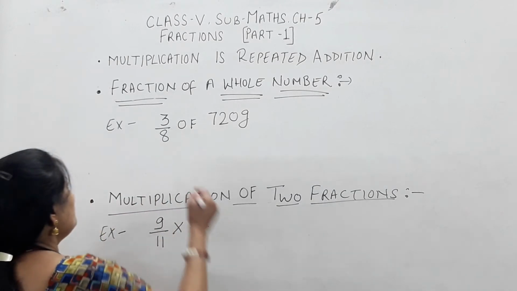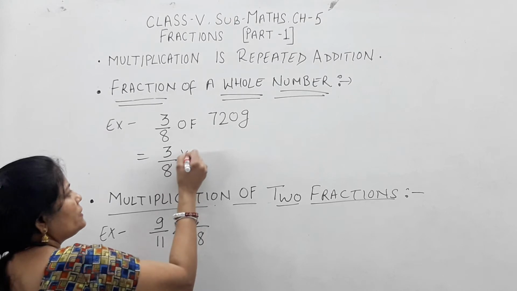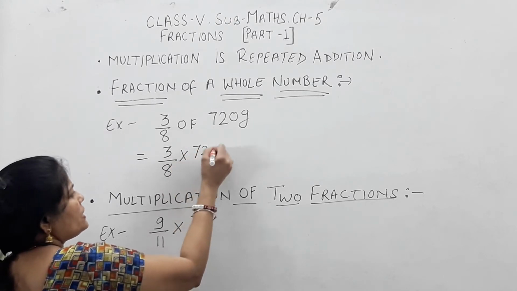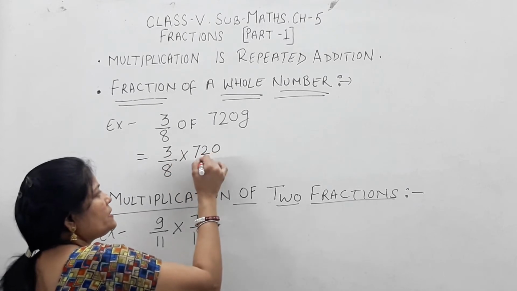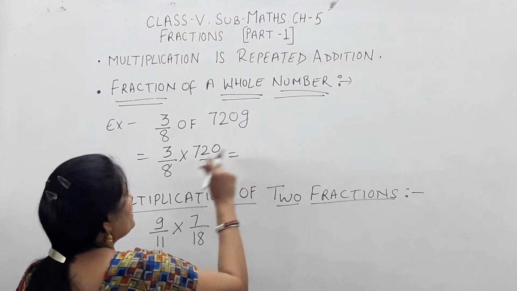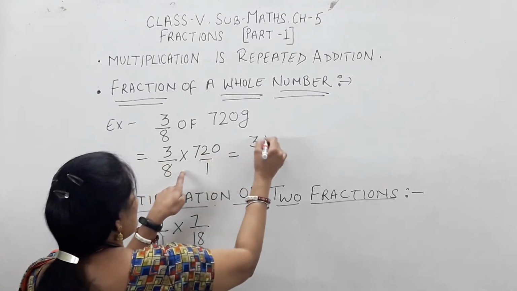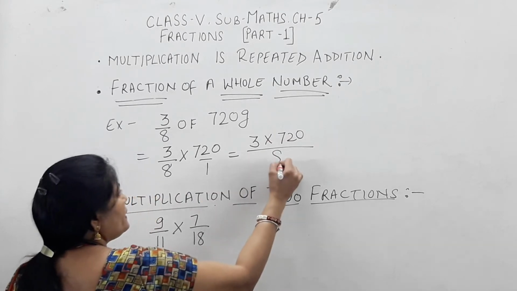So what will we do? We will convert 3 by 8 of it into multiplication and write it in this manner. Yes children, see, 720 is the numerator, because in the denominator there is nothing, so we can write it in this manner. After that, the 3 numerator and the 720 numerator, both numerators should be multiplied, and 8.